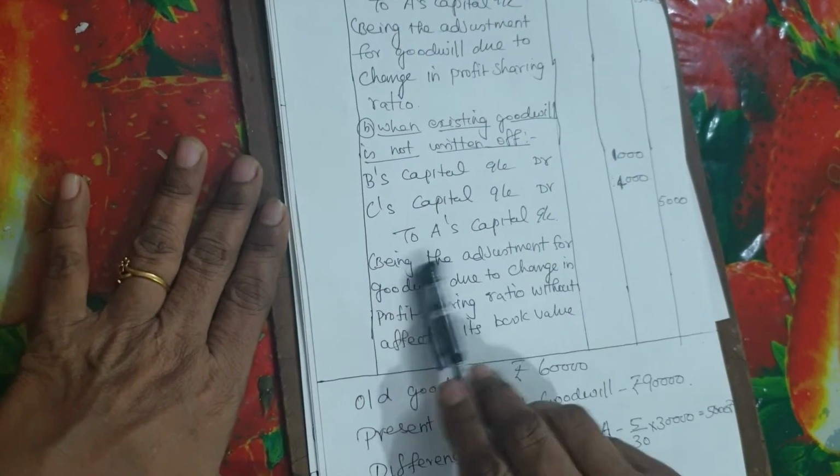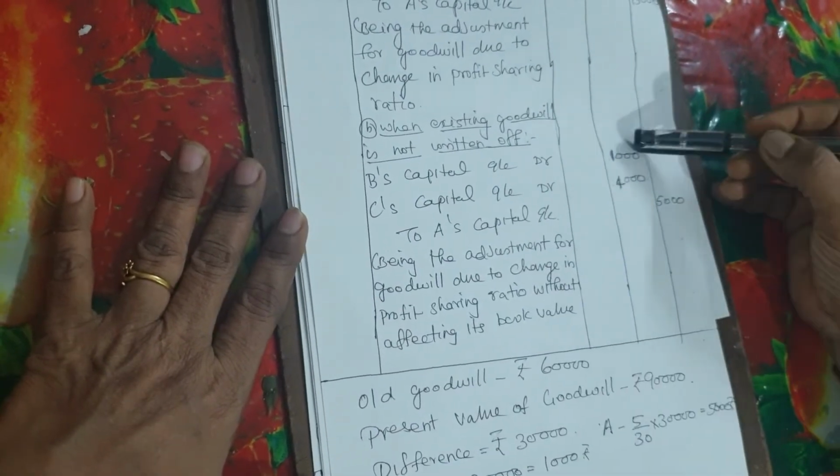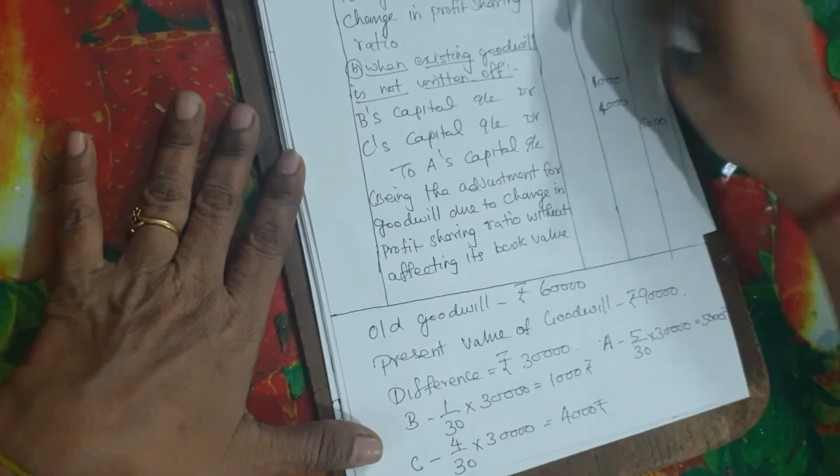Now the entry will be B capital account debit, C capital account debit, these people are gaining, to A's capital account. The amount is 1,000, 4,000 and 5,000.